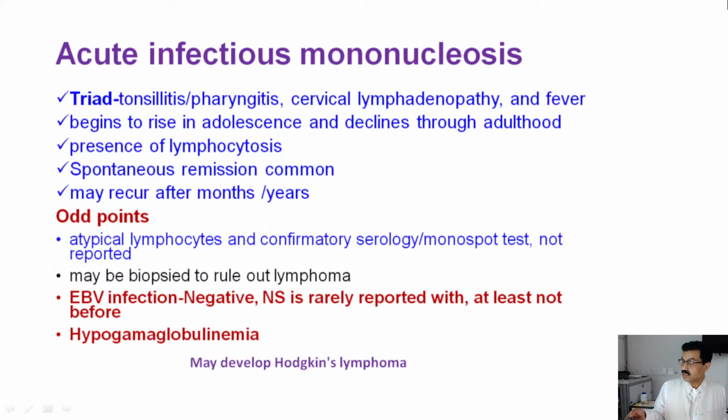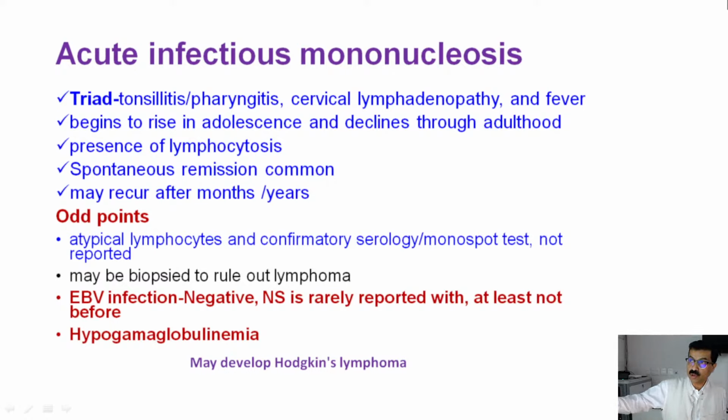Acute infectious mononucleosis is usually characterized by the triad of pharyngitis, cervical lymphadenopathy, and fever, and begins to rise in adolescence and declines through adulthood. Presence of lymphocytosis, which we have witnessed. A spontaneous remission is common, and this patient had a spontaneous remission the first time. So something else was there at that point of time, whether this was infectious mononucleosis. It may recur after months or years. The patient might have atypical lymphocytes, and confirmatory serology was not reported here.